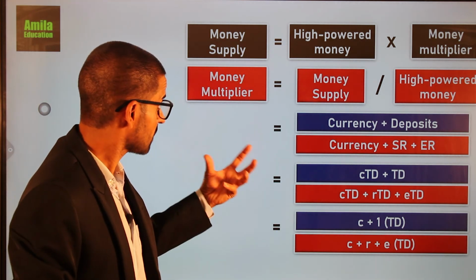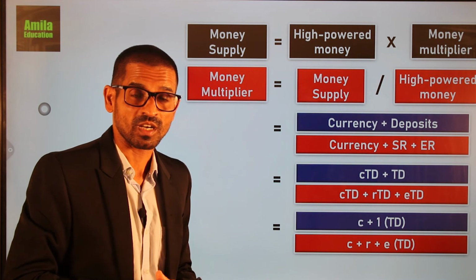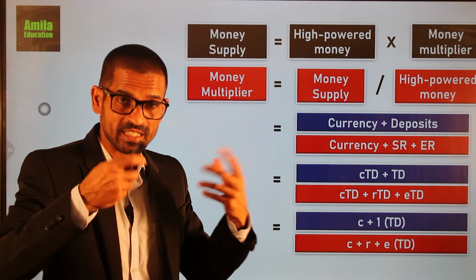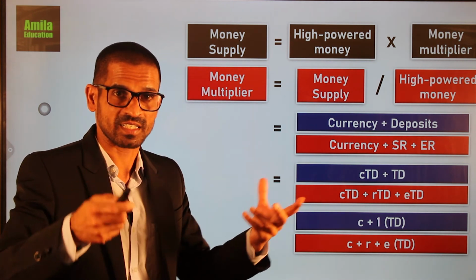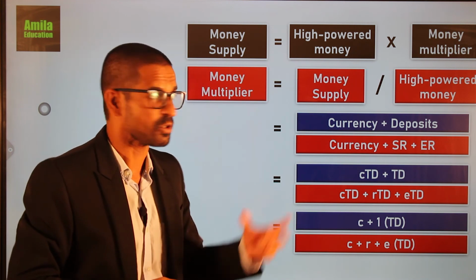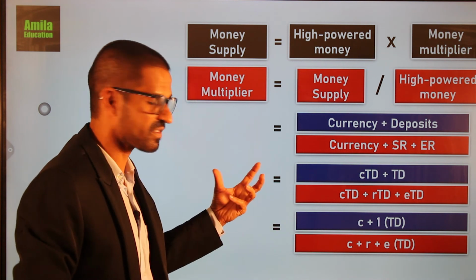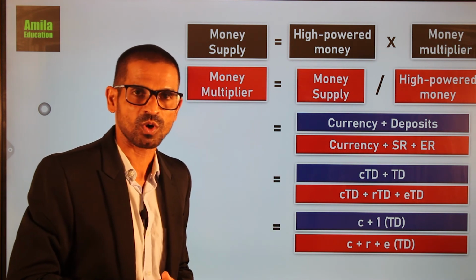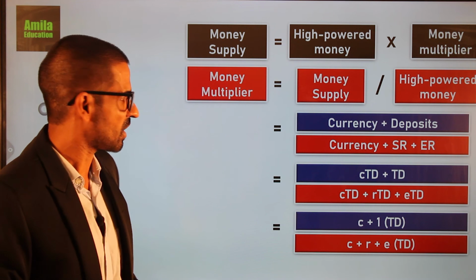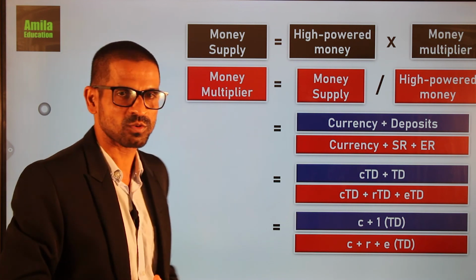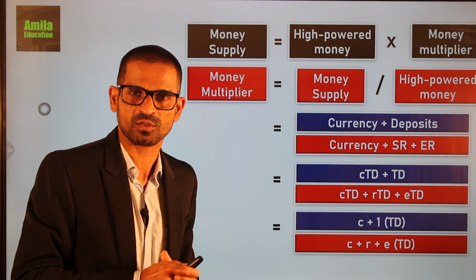These two equations are very useful to calculate the money multiplier and the resulting expansion in money supply due to injection of high-powered money into the economy. Actually, this was tested in the 2020 paper for 4 marks. With these two equations you can simply find the answer to that question.